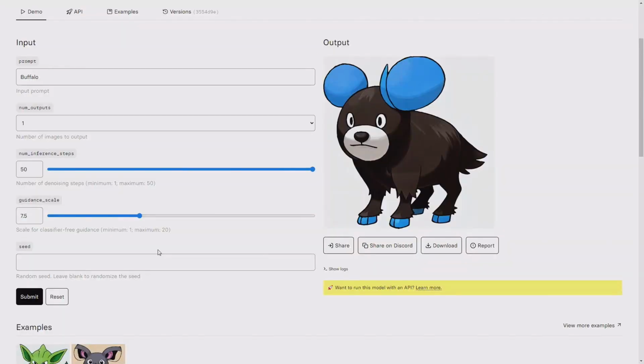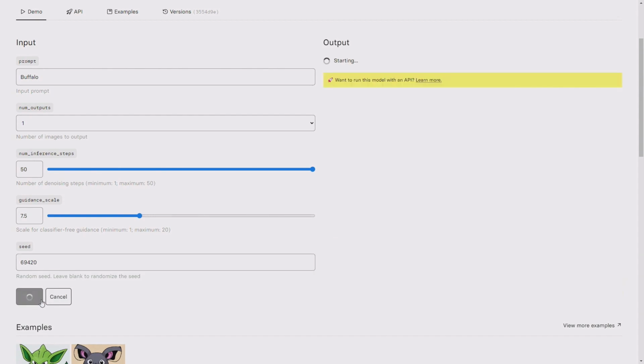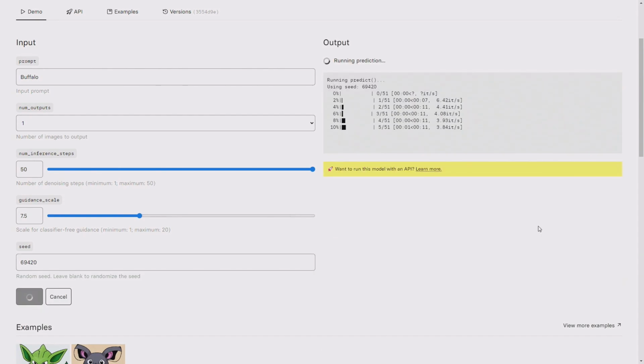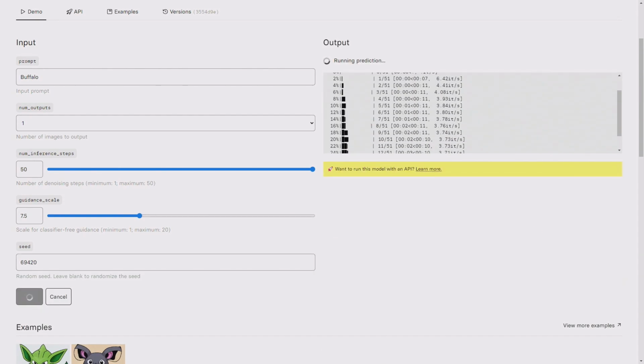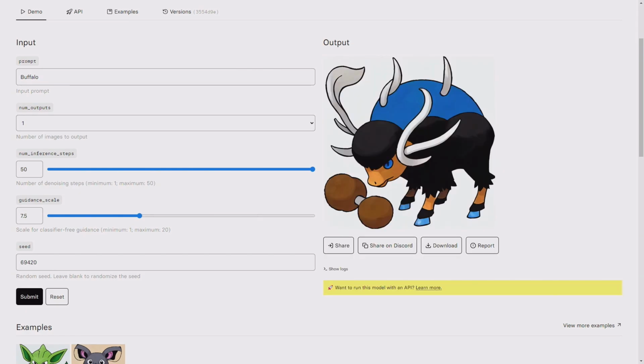If you don't really like the one that it gave you, you can come down to this seed, plug in a different seed, like let's say 69,420. Just plug in any random number. Doesn't matter. That's just super random. Click submit and it'll generate a different variation. This is actually using Stable Diffusion. There you go. There's a buffalo using seed 69,420.